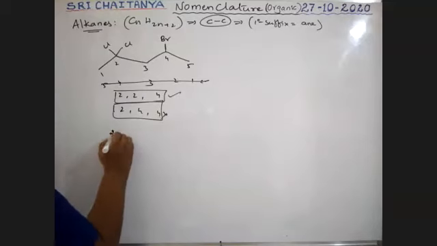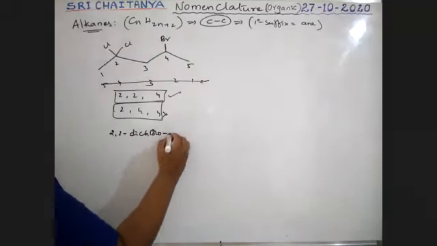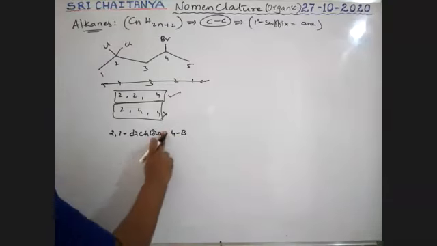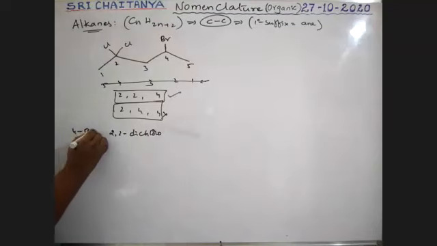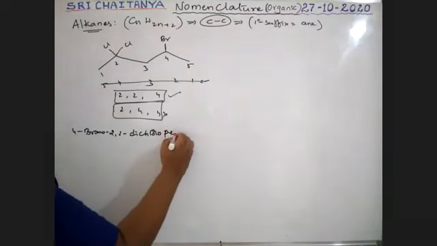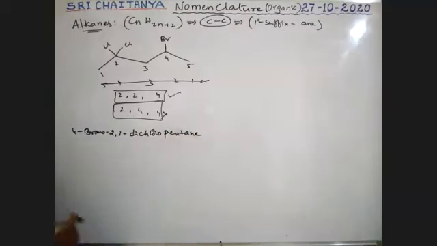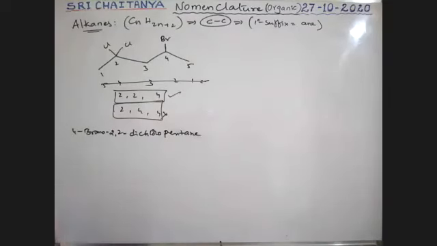Therefore, 2,2-dichloro, 4-bromo. Sorry, 4-bromo first. 4-bromo 2,2-dichloro pentane is the name.